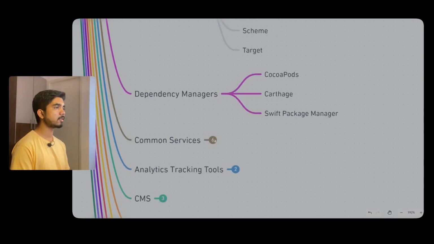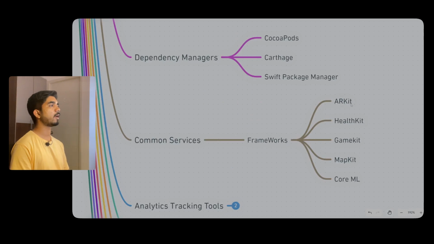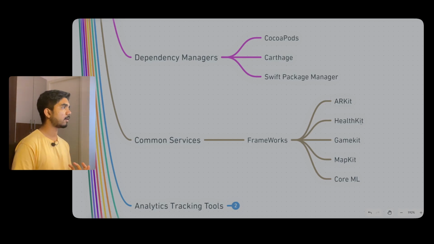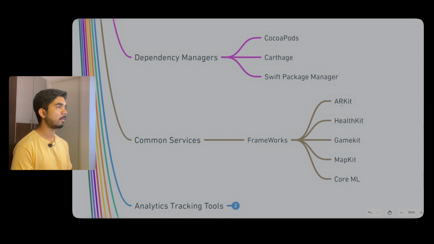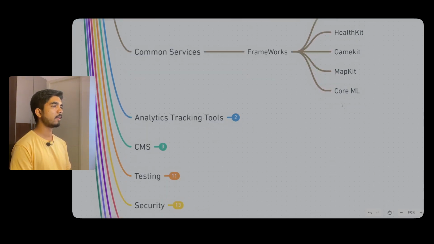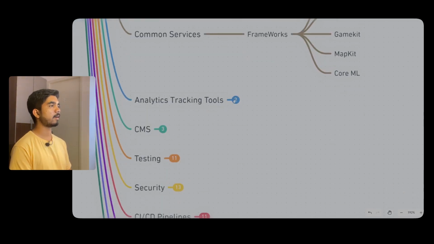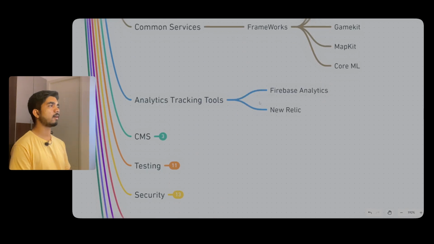Then a few of our common services would be different frameworks. Here we have ARKit, HealthKit, GameKit, MapKit, and Core ML. Core ML is a major trending thing, but you can also use it and create amazing products in iOS development. Then we have analytics and tracking tools. Here you can use Firebase Analytics or New Relic Analytics.